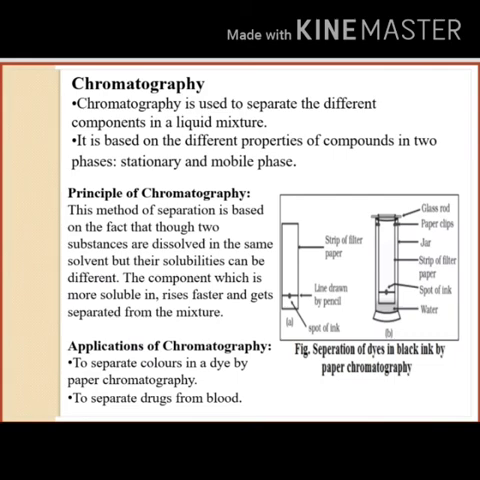Chromatography. Chromatography is used to separate the different components in a liquid mixture. It is based on different properties of components in two phases, stationary and mobile phase. Now, principle of chromatography. This method of separation is based on the fact that when two substances are dissolved in the same solvent, their solubilities can be different. The component which is more soluble rises faster and gets separated from the mixture.